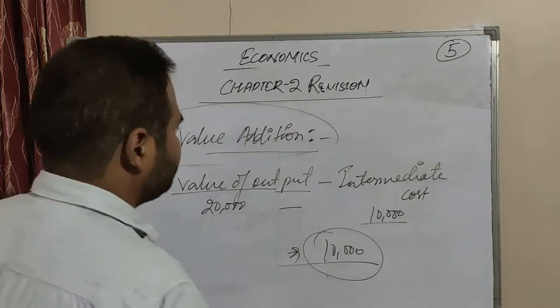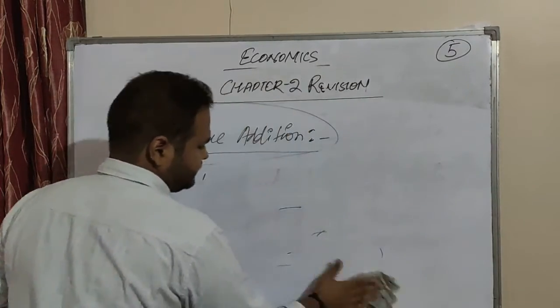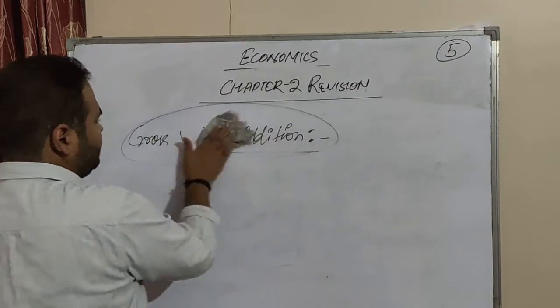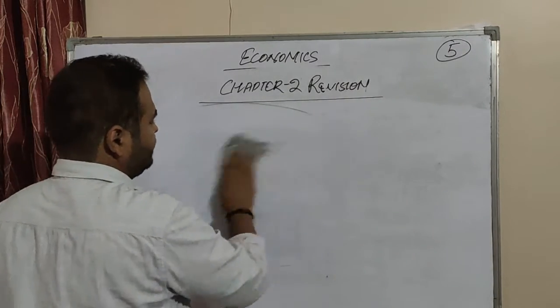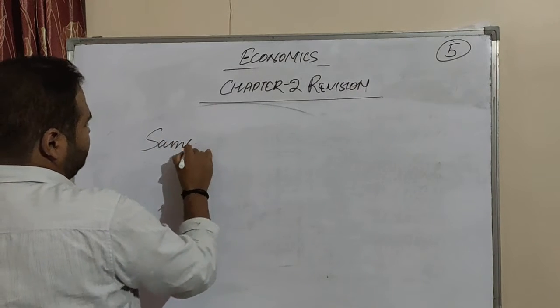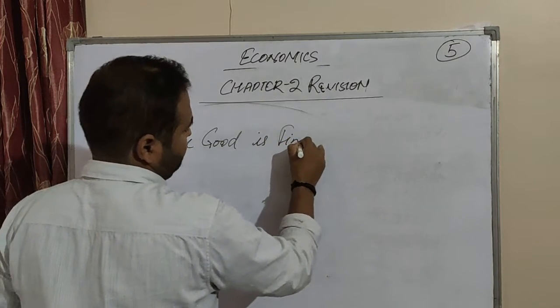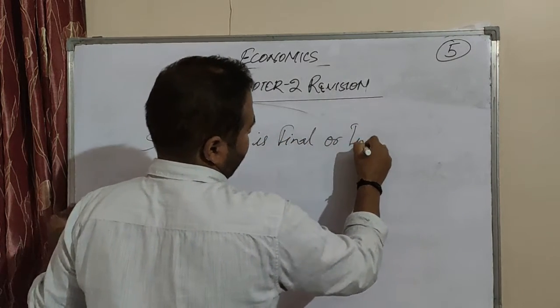Now we come to the topic: the same good is final or intermediate.